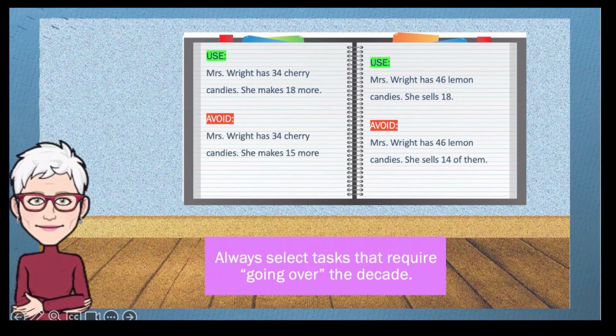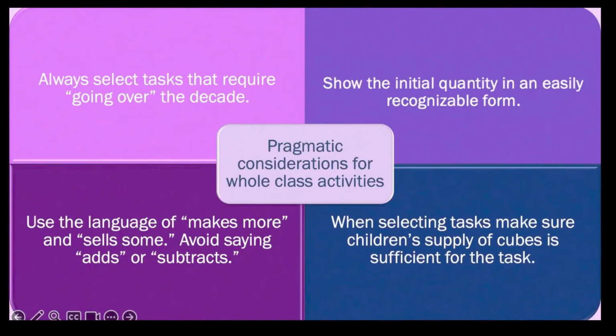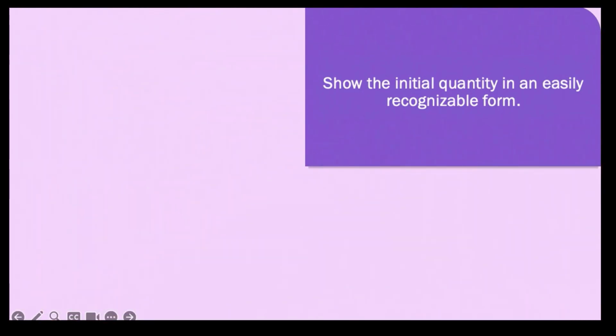The reason for this requirement that tasks always go over the decade is that the goal of this instructional sequence is to foster children's development of the ability to coordinate tens and ones. Second, when the teacher poses the task by showing an image of the initial quantity, that image should always be in an easily recognizable form.